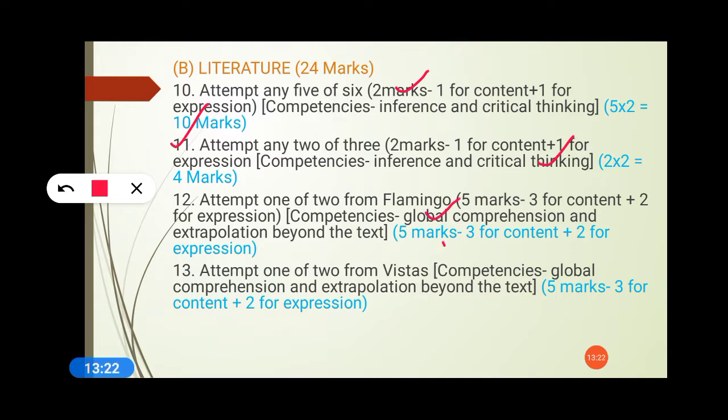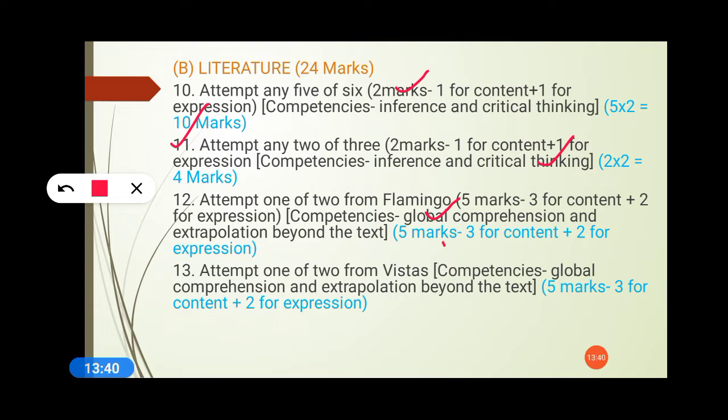Again, for the 5 marks literature questions, I have uploaded a video on my channel, so just go through it and watch what the important factors and elements are which can attract the eyeballs of the examiner and help you impress the evaluator.